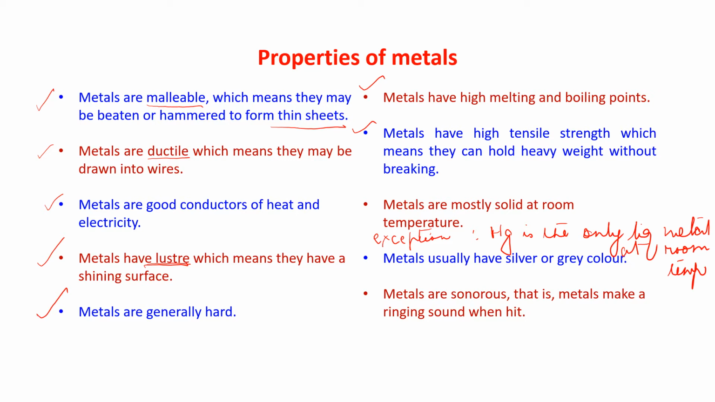Now next, metals usually have silver or grey color. And the last one, metals are sonorous. That is again a new word. That is, metals make a ringing sound when hit. So many properties are there for metal. If a substance is having all these properties, then that substance will be called a metal.